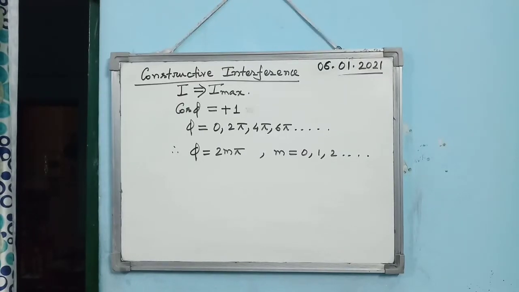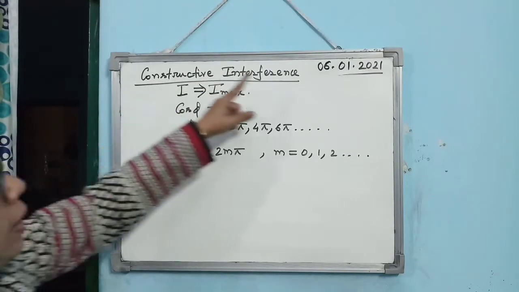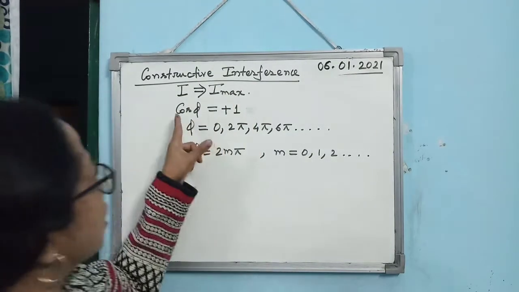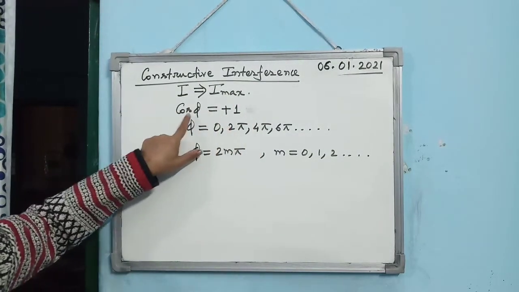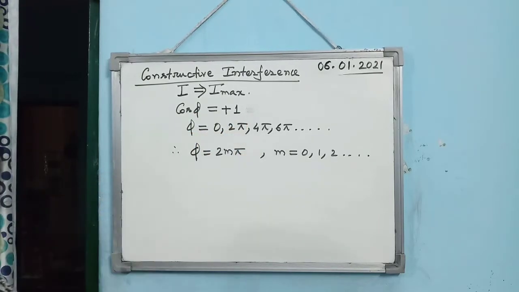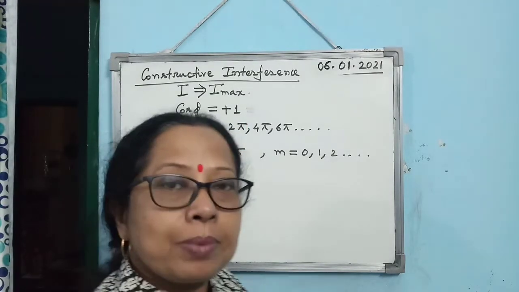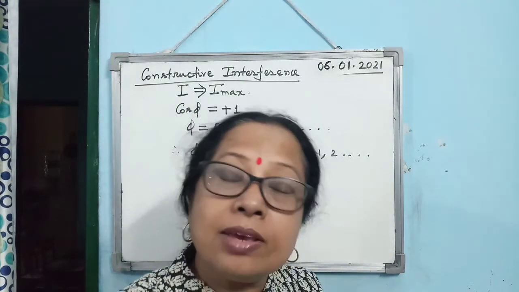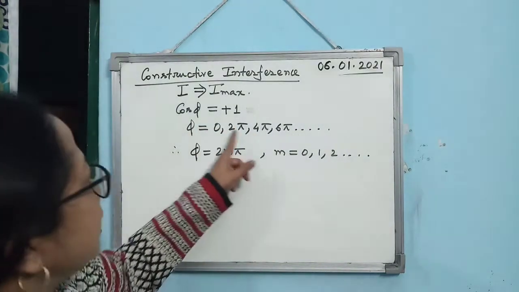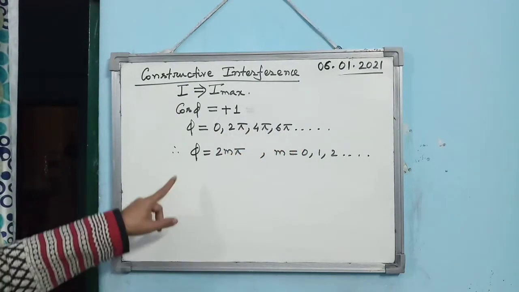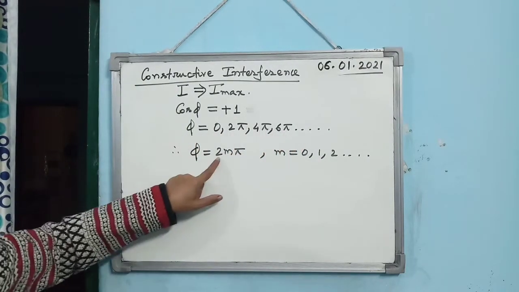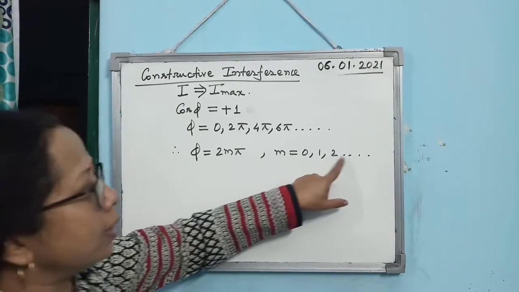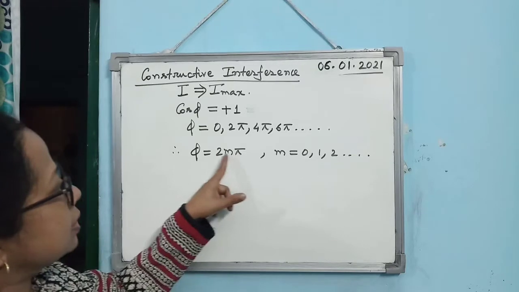So when will constructive interference take place? When the intensity is maximum, that is, when cos phi is maximum. And what is the maximum value of cos phi? Plus 1. And when will cos phi be plus 1? When phi is 0, 2 pi, 4 pi, that is, an even multiple of pi. So you can write that phi is equal to 2m pi, where m may be 0, 1, 2. When m is 0, phi is 0.